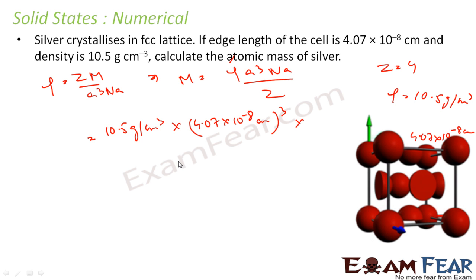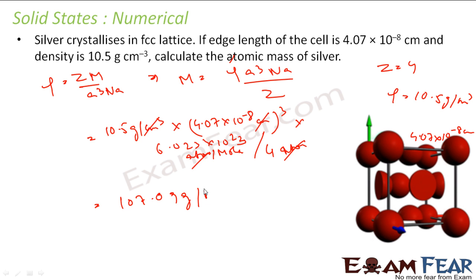Na is 6.023 into 10 to the power 23, and divided by Z, which is 4. This is atoms per mole, and this is 4 atoms. Let's cancel things: centimeter cube, centimeter will cancel. When you solve this, you get 107.9 gram per mole, and that is my molar mass. Correct.